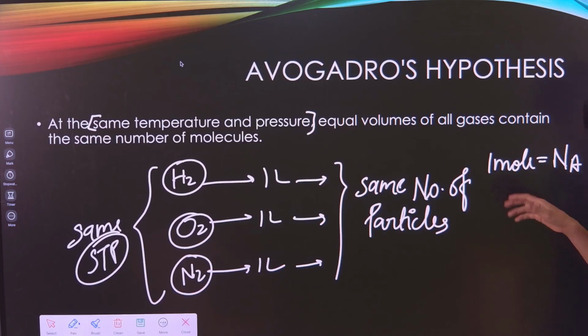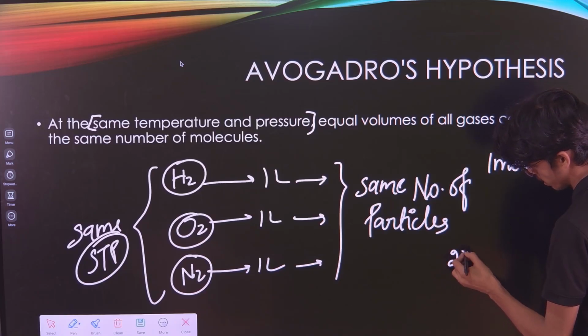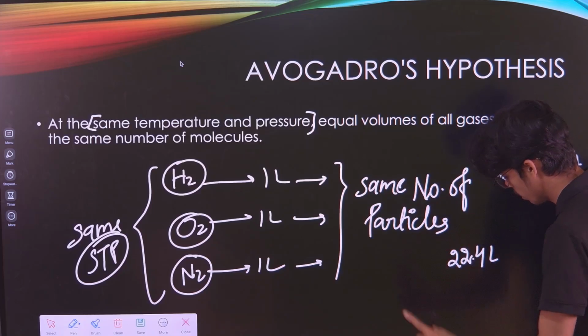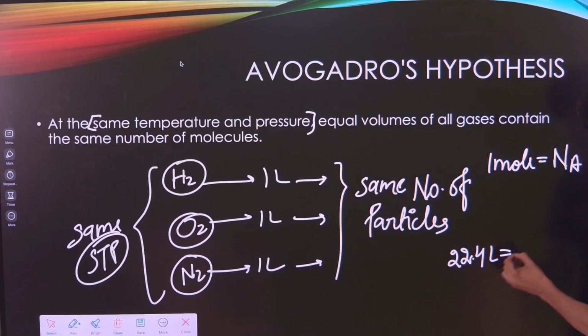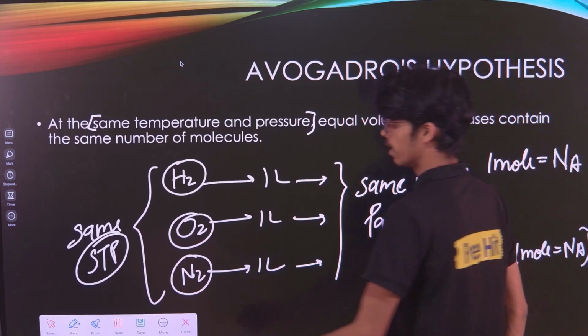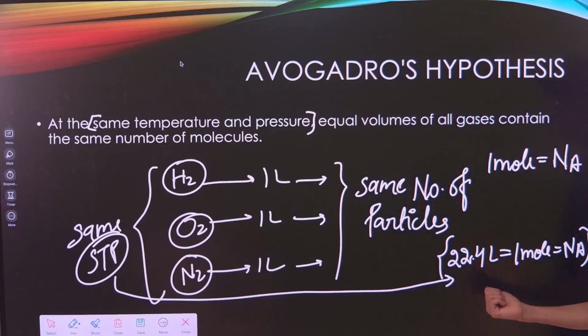Same way, 22.4 liter, always remember this number, will have 1 mole of that gas, and it will contain Na molecules. Always remember, 22.4 liter of any gas comprises 1 mole of that gas, provided it is at STP. So you can note this down.